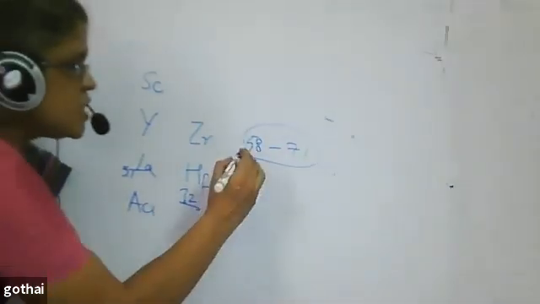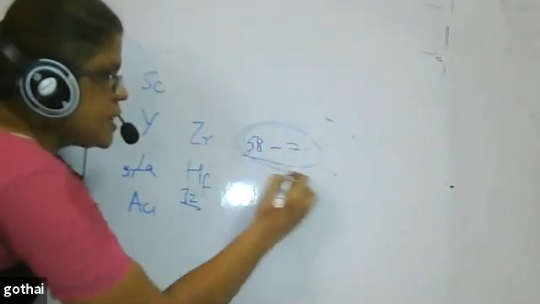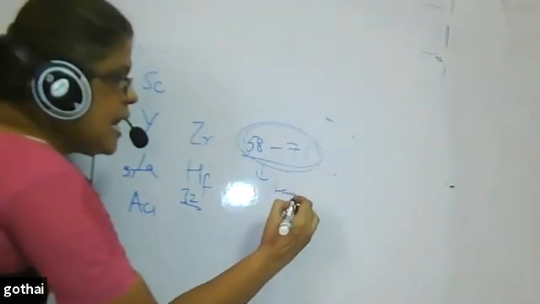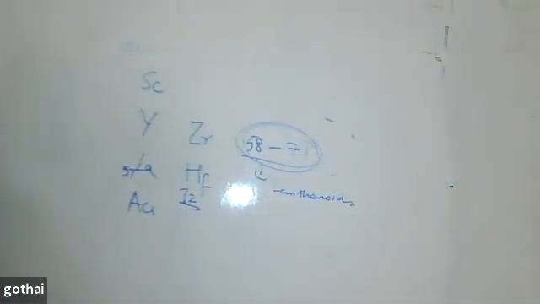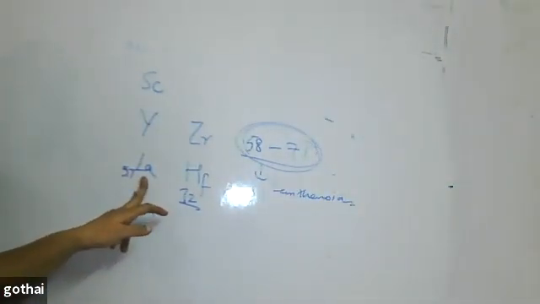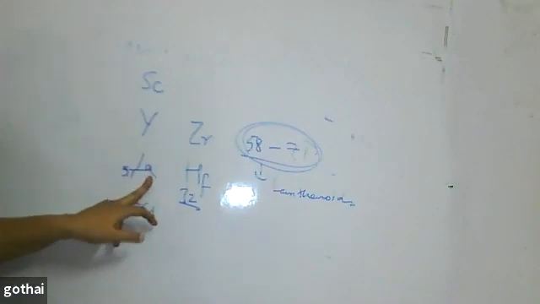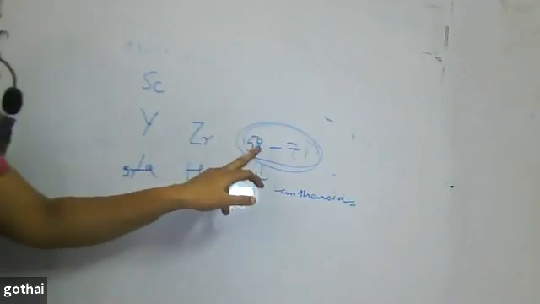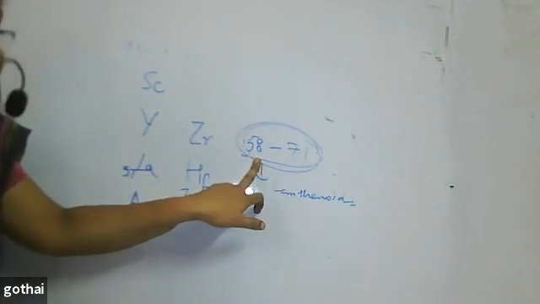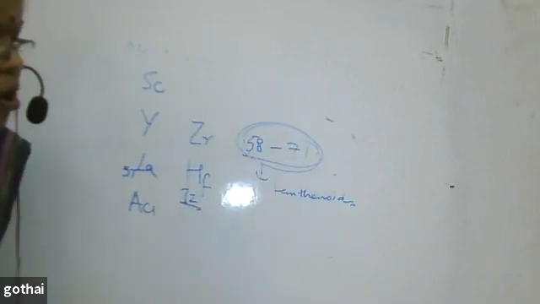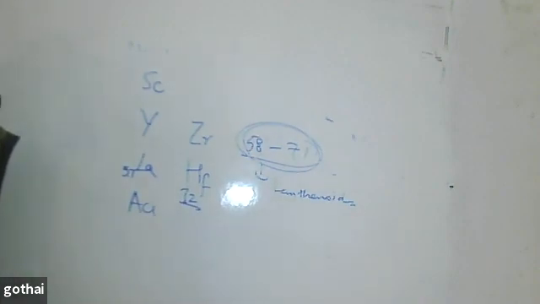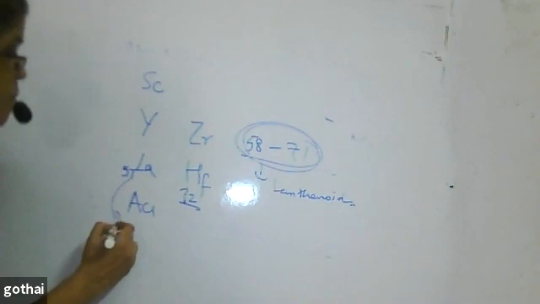The elements which you are writing from 58 to 71, we call these lanthanoids. Lanthanum is a d block element. The elements following lanthanum are called lanthanoids. The elements having atomic number 58 to 71 are called f block elements because the valence electrons enter into f orbital. So, what is lanthanum's electronic configuration?